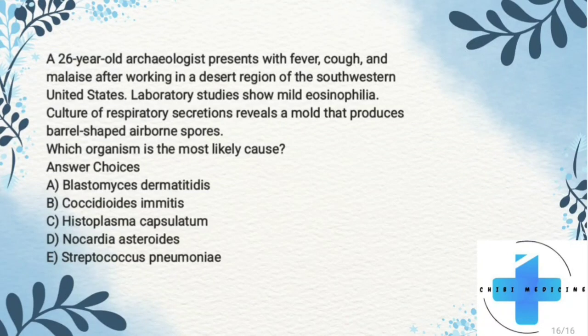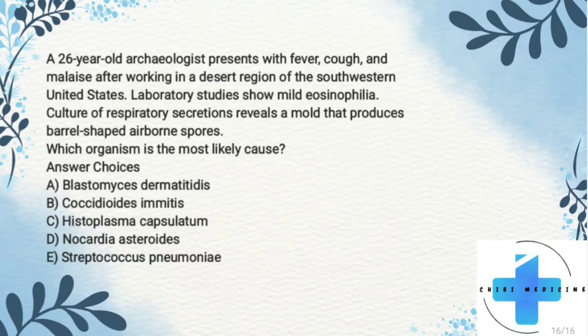All right, so here we have a 26-year-old archaeologist who presents with fever, cough, and malaise after working in a desert region of the southwestern United States. Laboratory studies show mild eosinophilia. Culture of respiratory secretions reveals a mold that produces barrel-shaped airborne spores. Which organism is the most likely cause?